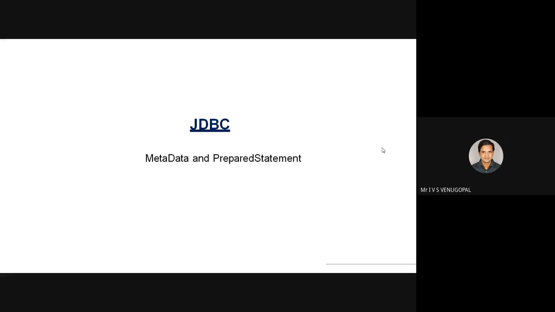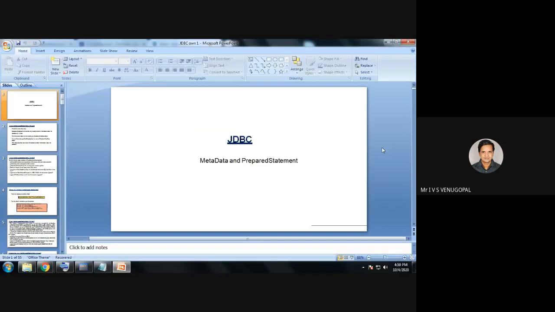First step is registering the driver. Second step is connecting to the database. Third step is issuing SQL statements or queries to the database from your Java application. Fourth step is retrieving the results. So these are the steps involved when you want to connect your Java program with a database.